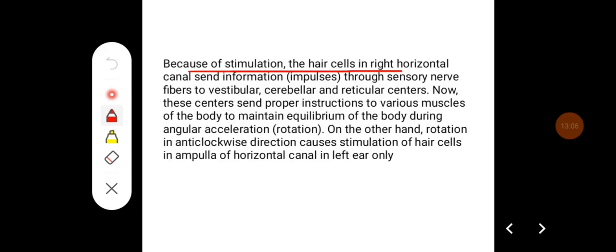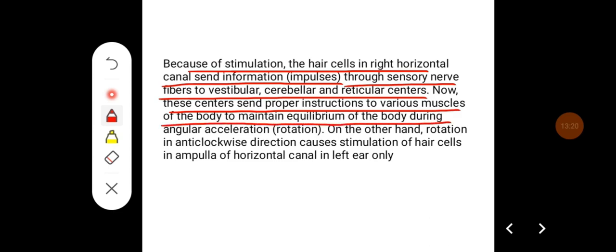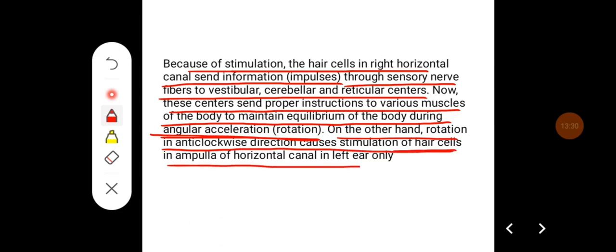Because of the stimulation of the hair cells in the right horizontal canal, through the sensory nerve fibers to vestibular, cerebellar and reticular centers, these centers send proper instruction to various muscles of the body to maintain equilibrium of the body during angular acceleration, that is during rotation. On the other hand, rotation in anti-clockwise direction causes stimulation of the hair cells in the ampulla of horizontal canal in the left ear only.